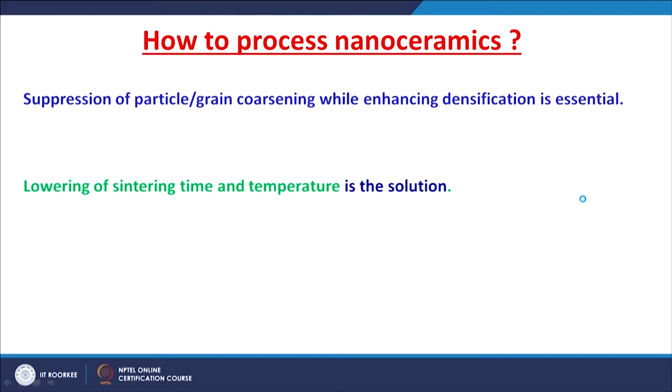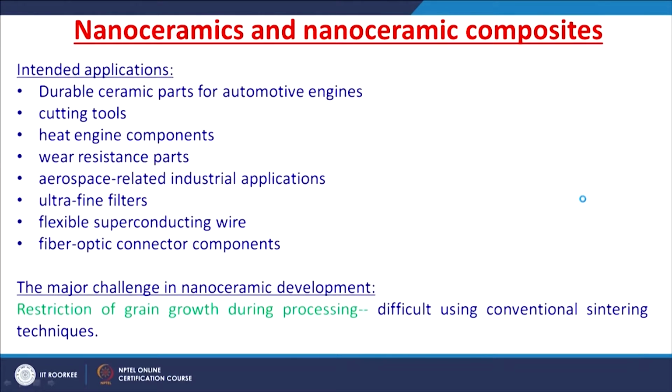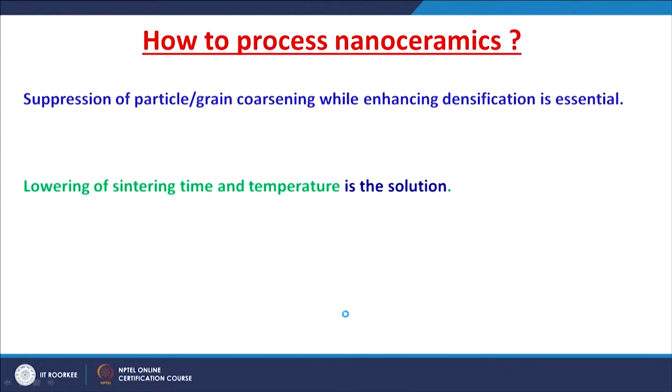Then first of all, how to process such a nanoceramic? As I told, it is very difficult to restrict the grain growth during processing using conventional sintering techniques. So, a better understanding of the processing of ceramics is required to develop such a nanoceramic material.